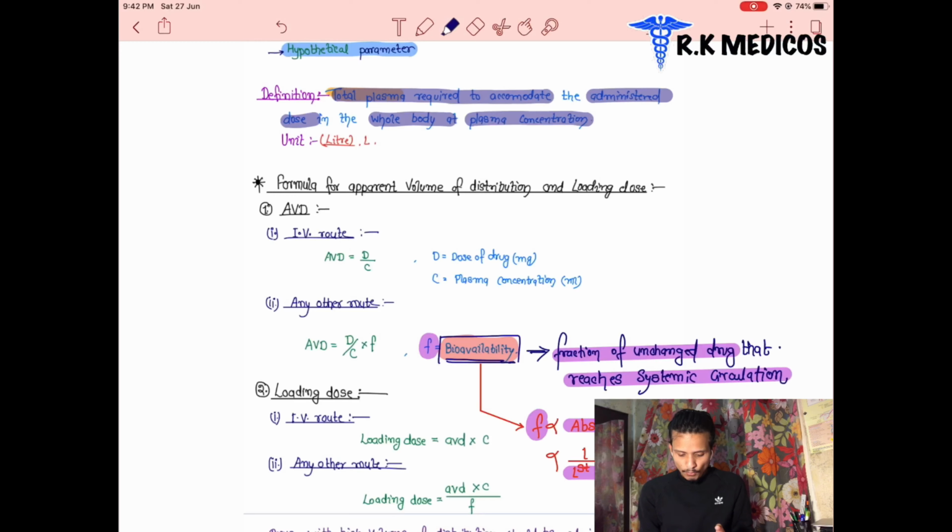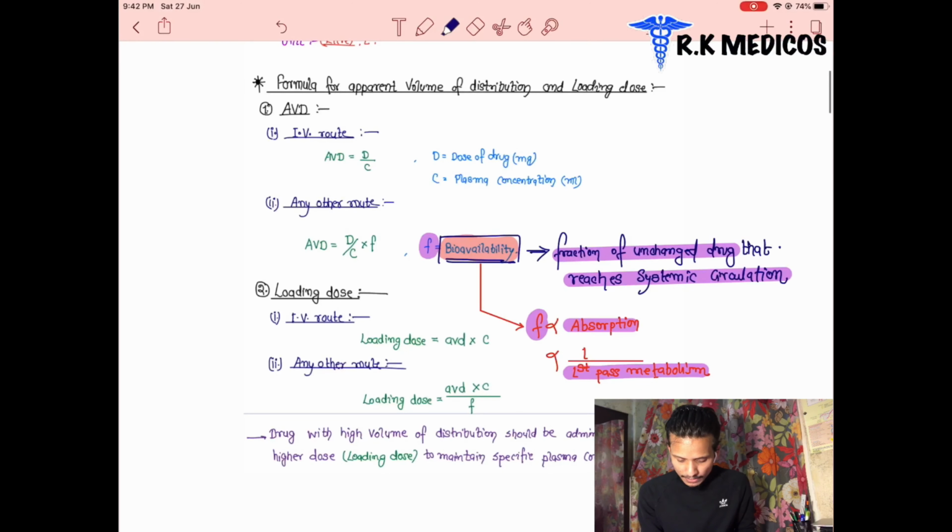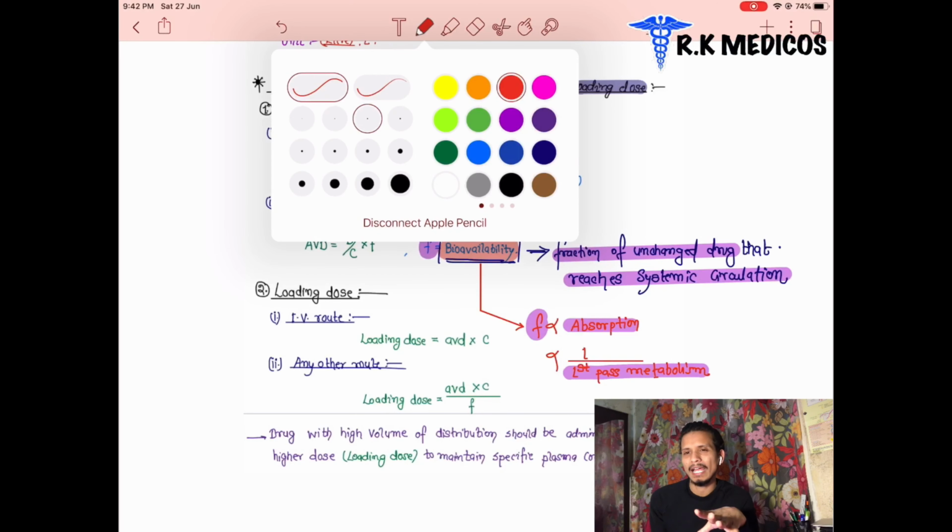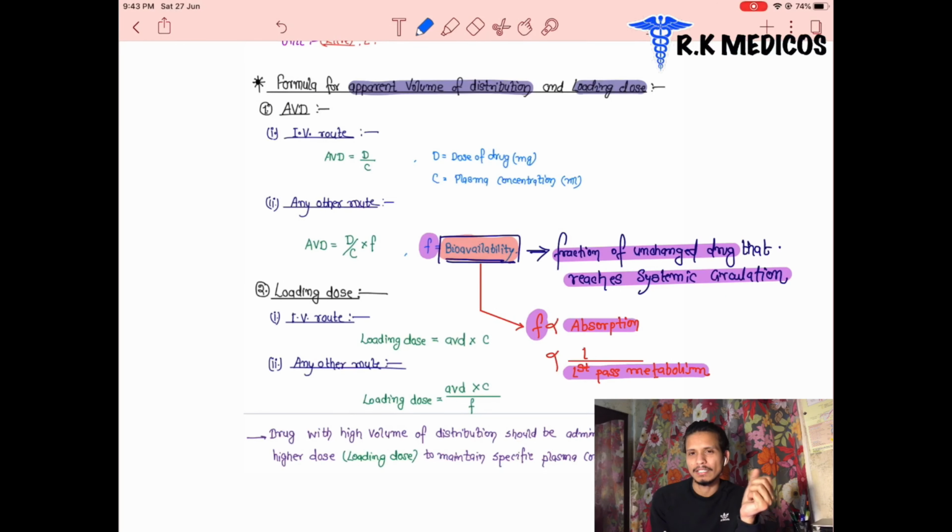Now we can see the volume of distribution, apparent distribution, and the loading dose. What is loading dose and what is apparent volume? Their formula for it. This is not much informative for us. What we have to memorize from here is just the volume of distribution formula and the definition. That's all for now.